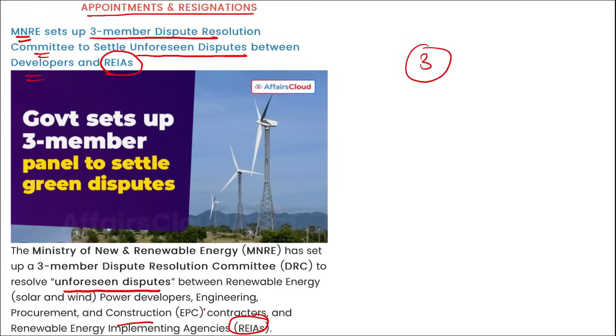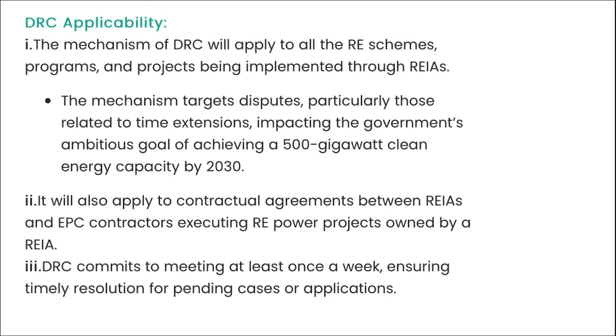MNRE, that is the Ministry of New and Renewable Energy, issued the order to revise this dispute resolution mechanism between the renewable energy power developers and EPC, that is engineering, procurement, construction contractors, and the renewable energy implementing agencies. This will ensure the transparency between them and will help us to settle the disputes between these organizations. Correct? Here you can see DRC acceptability.